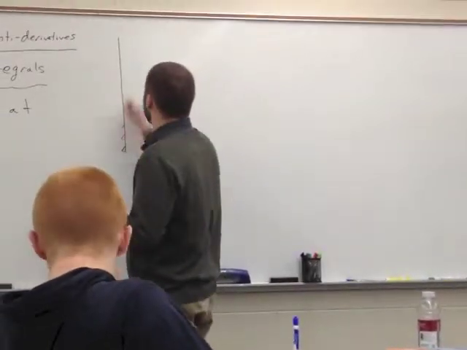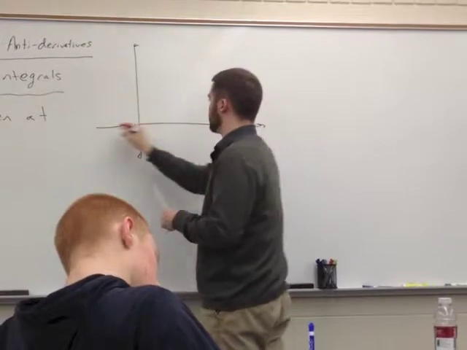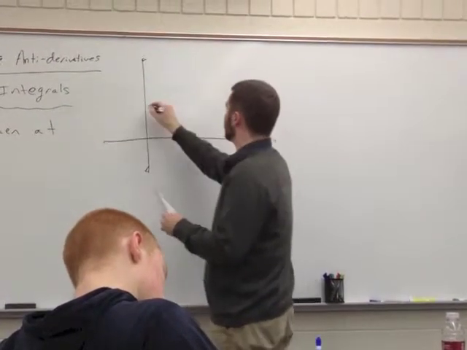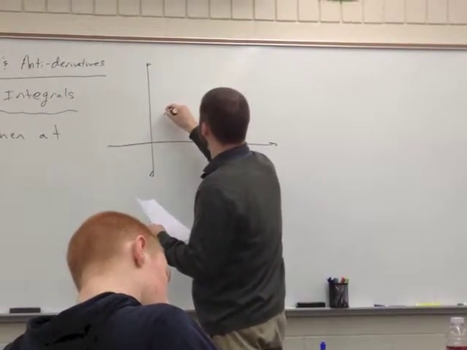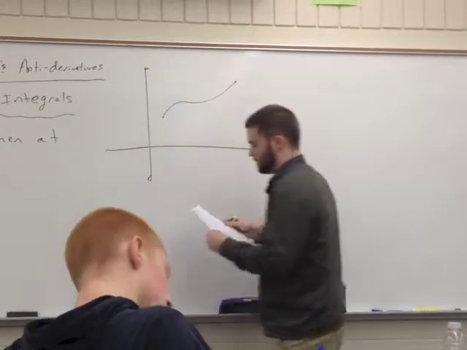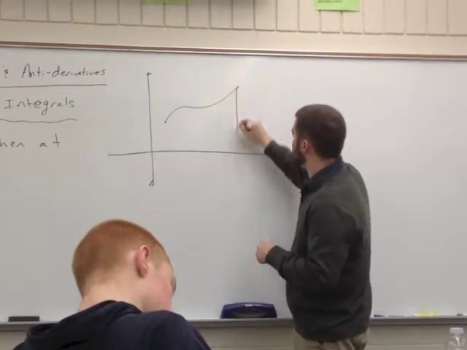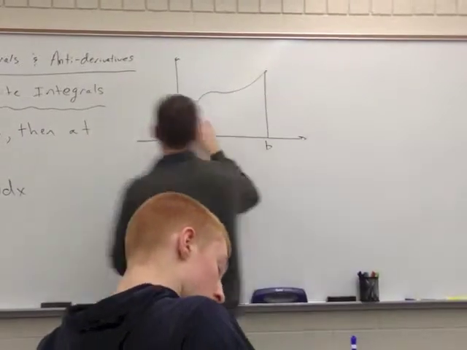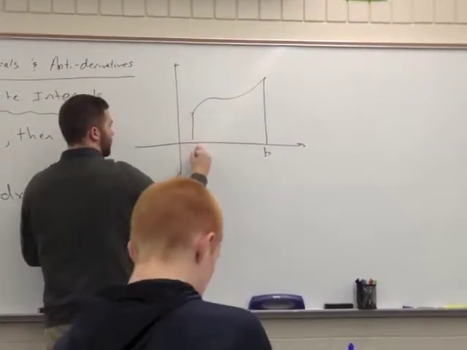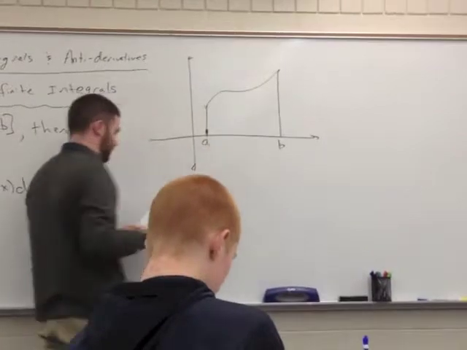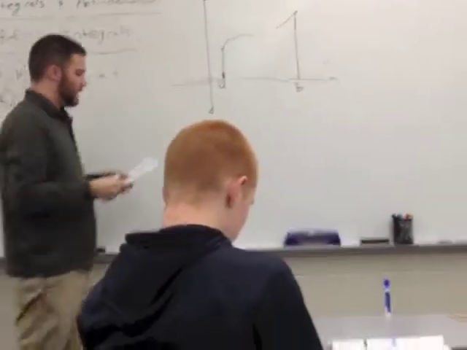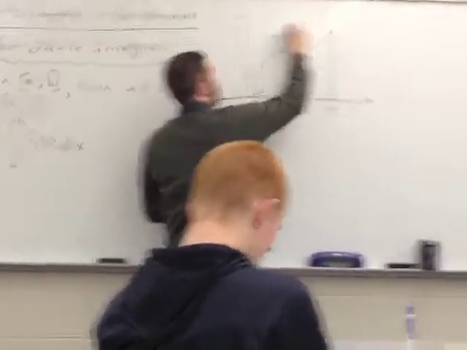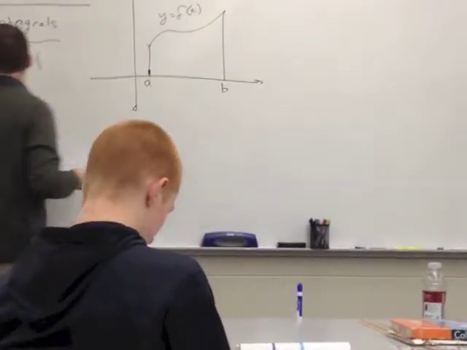All right. So suppose we had a function, something like this. Suppose it's continuous from a to b. And suppose this is y equals f of x, so this is my function.